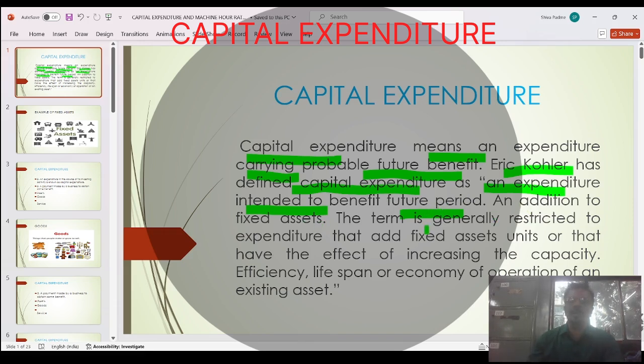In addition to that, the term is generally restricted to the expenditure. Now this is only expenditure, there is no income yet. When you make this expenditure, certainly you will get some income in coming years. This is about fixed assets like plant and machinery, vehicles, tools, goodwill, stock, debtors. These are the assets in which you have to invest and you will get some benefit in future.